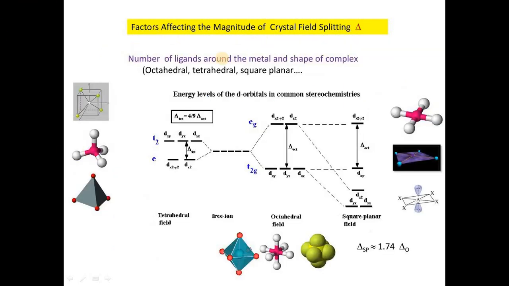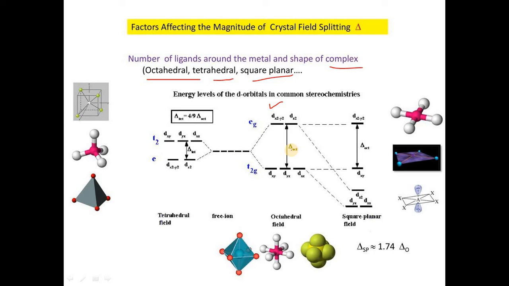And the next factor is the number of ligands around the metal and the shape or geometry of the complex. There are three geometries: octahedral, tetrahedral and square planar. We know that in a perfect octahedron, there is a distribution into t2g and eg, and the energy gap between t2g and eg is called the delta octahedral value.